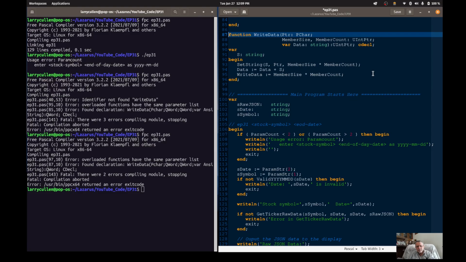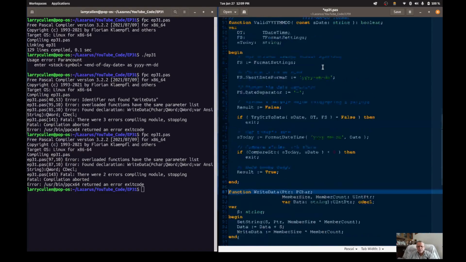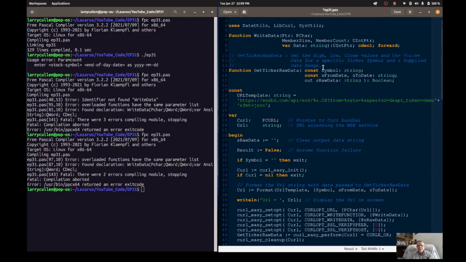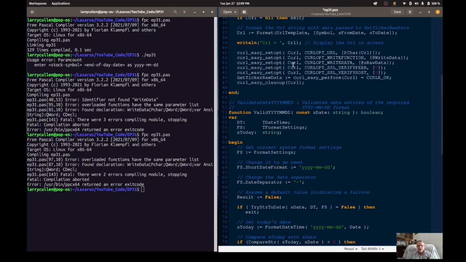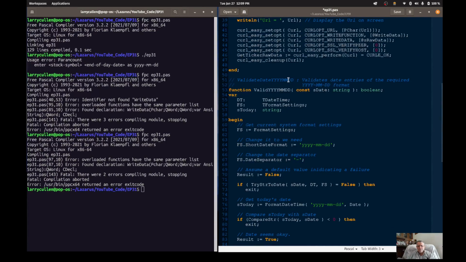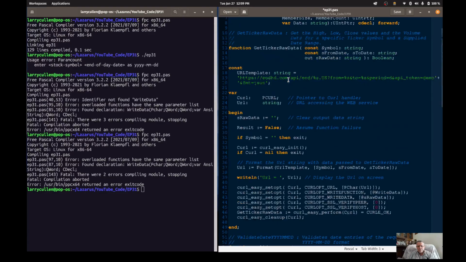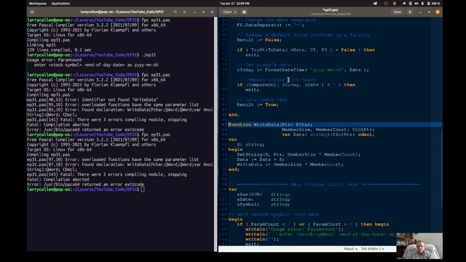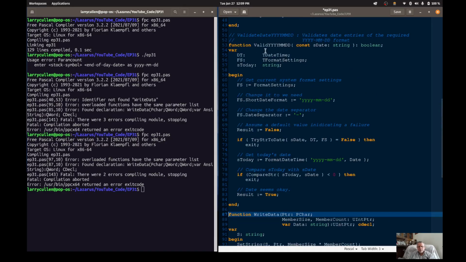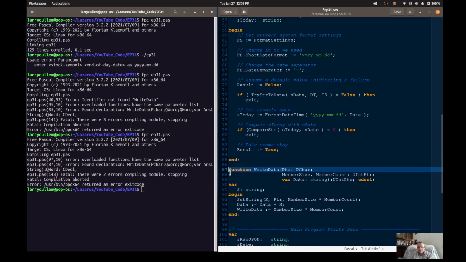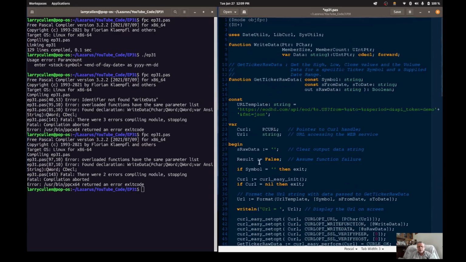Now the whole idea, now it should work. Write data is where I want it. Yes, it's declared here. It's declared after valid date, the validation of the date function. It's now down here in alphabetical order, and all right, now it should work.